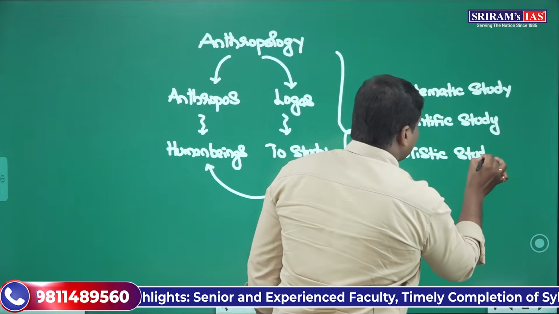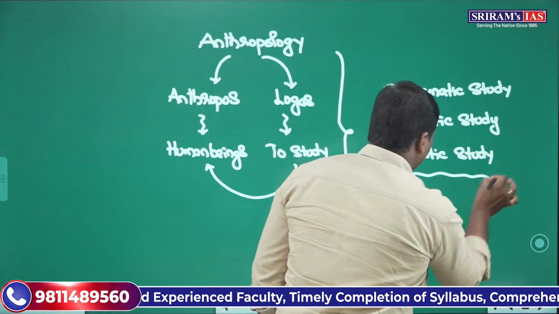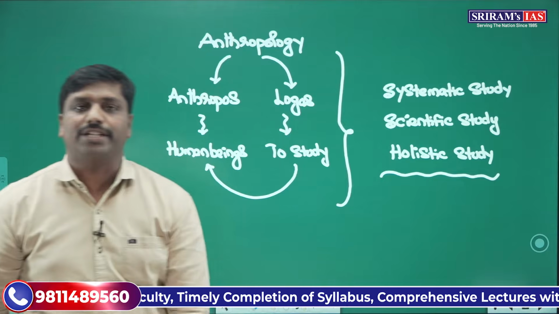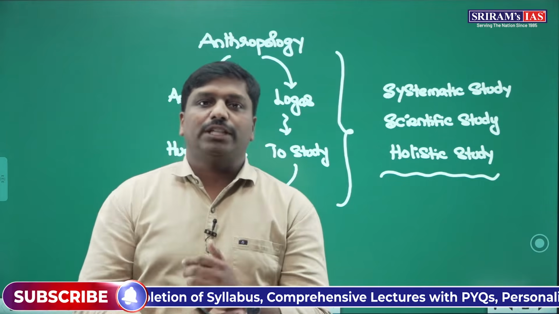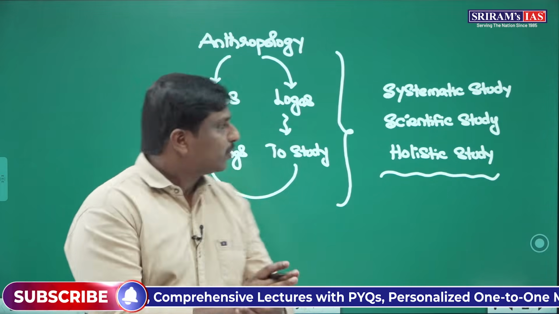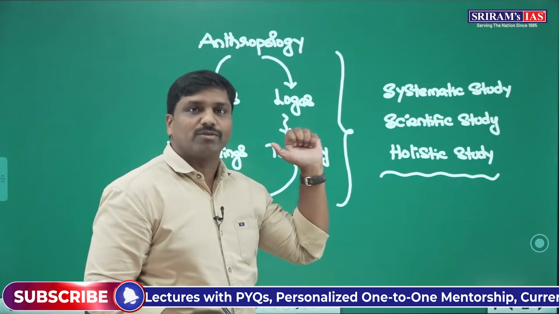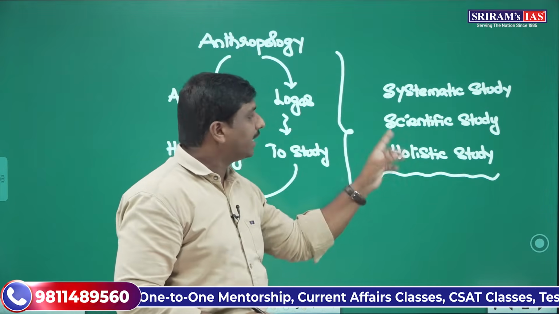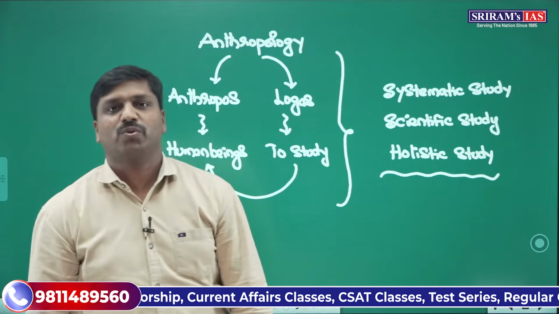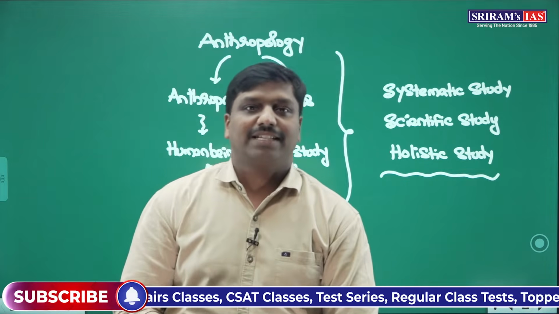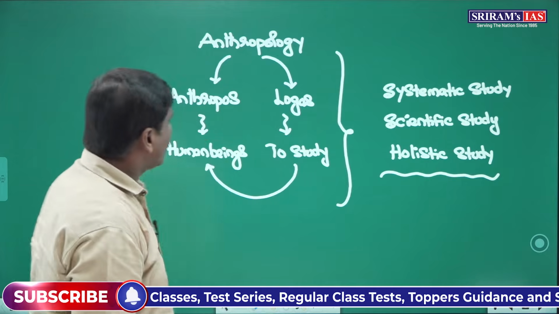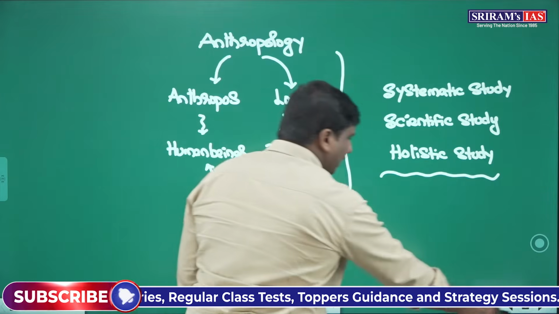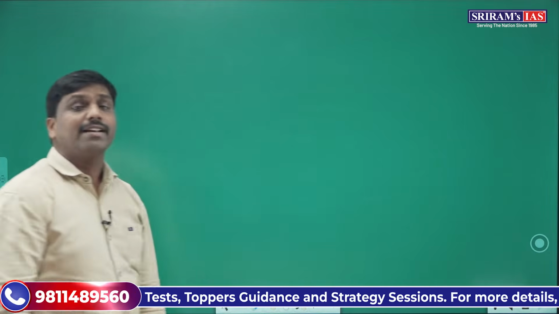This is the nature of the study of anthropology. Here we study human beings in a systematic fashion, in a scientific fashion and in a holistic fashion. That is basically anthropology. With this understanding, let us move further and understand further aspects.